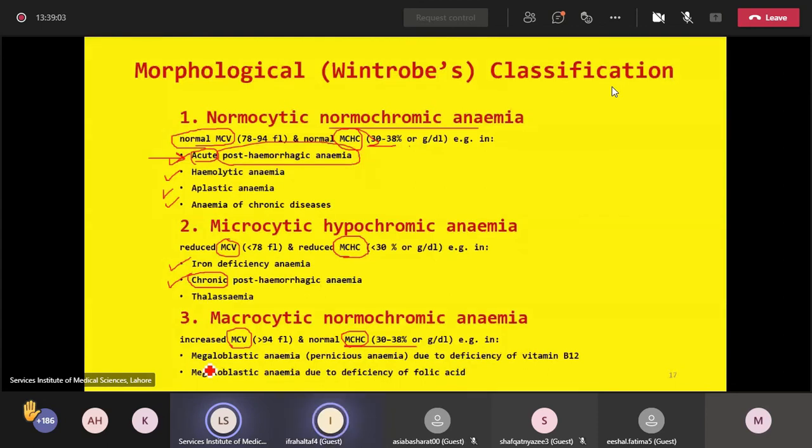Number 1, folate deficiency anemia. Number 2, vitamin B12 deficiency anemia. So deficiency of either folate or vitamin B12. The collective term is megaloblastic. Remember, mega means large, large size cells. MCV will be on the higher side.